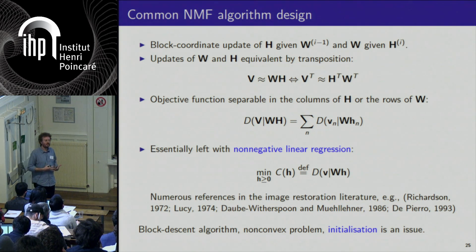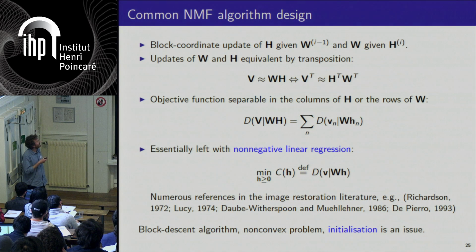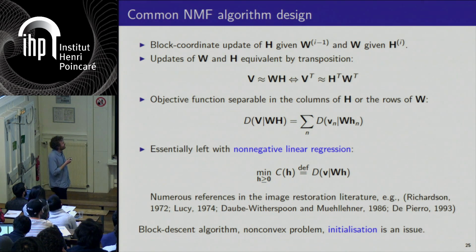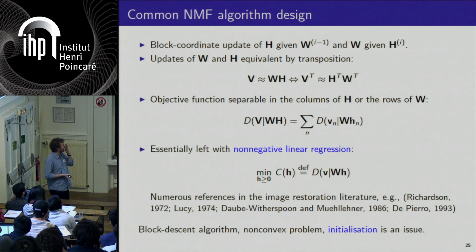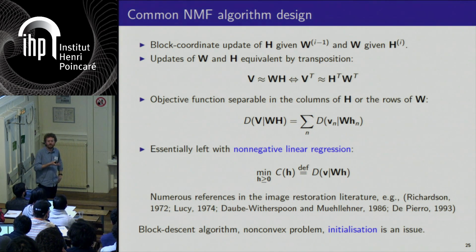Given the specific structure of the measure of fit, which is separable, you can see that the optimization of H given W separates as n optimization problems over the columns of H. So it's basically a non-negative linear regression, which is a well-known problem, which has been studied intensively, in particular in image restoration, for example, when W is like a blurring matrix.